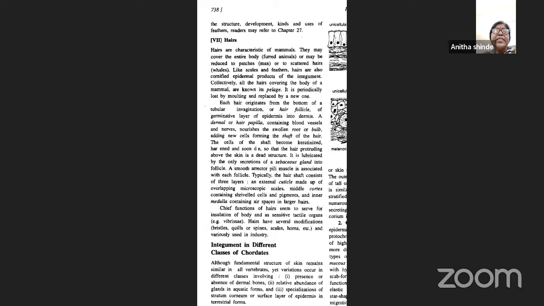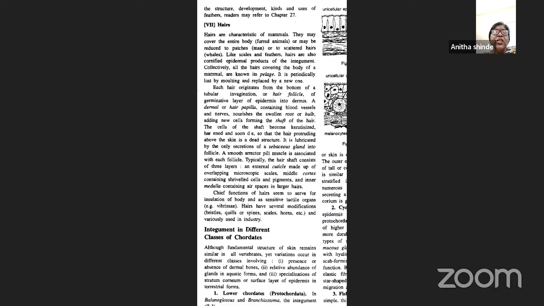All the hairs covering the body of a mammal are known as pelage. It is periodically lost by molting and replaced by a new one. Now the structure of the hair: each hair originates from the bottom of an invagination called a hair follicle. A dermal papilla, or hair papilla, is present, and a shaft is present.